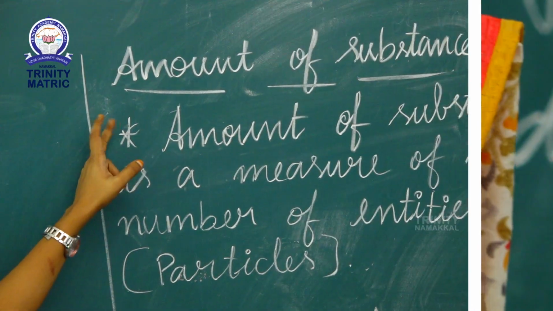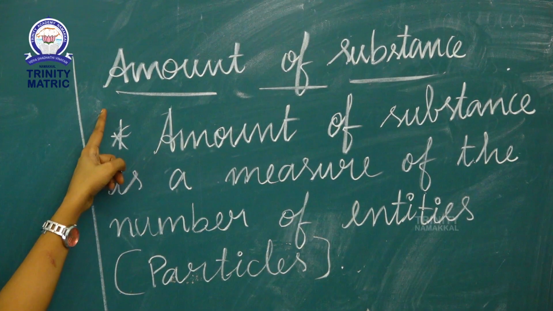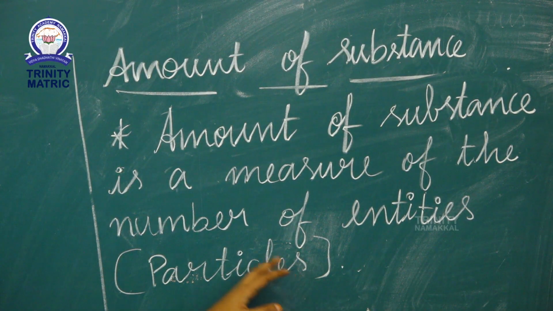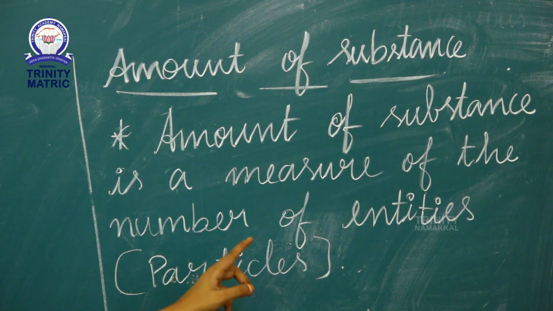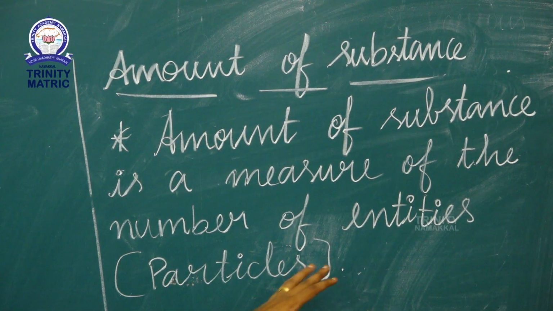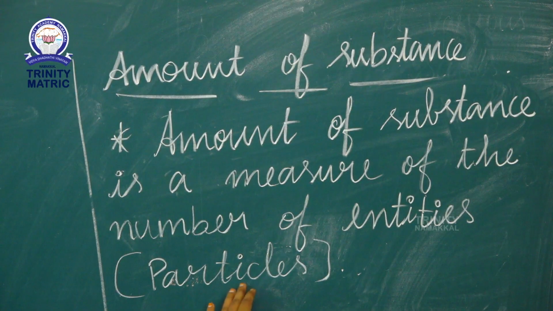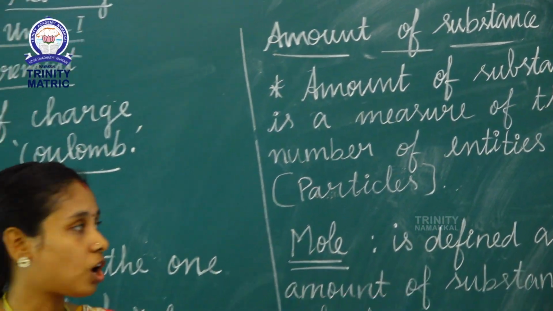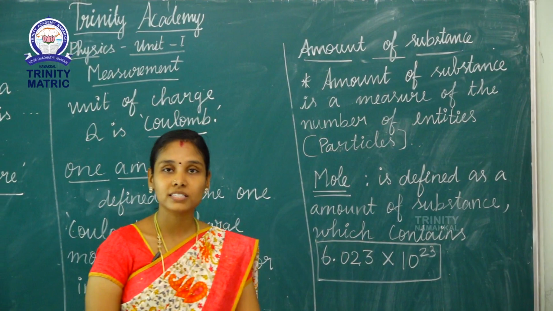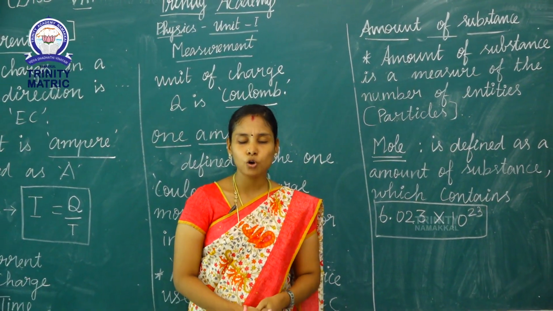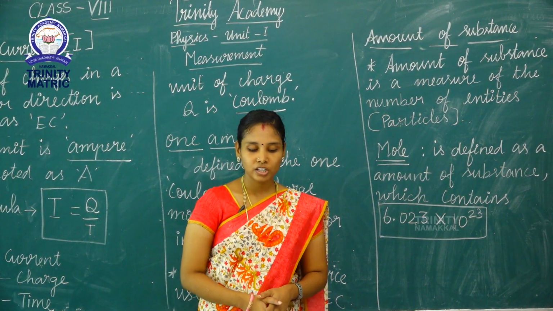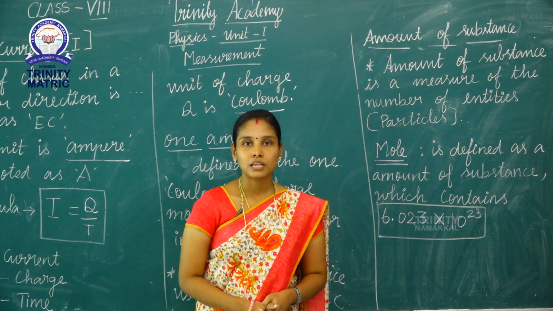The next basic quantity is amount of substance. The amount of substance is a measure of the number of entities. Entities means particles, whether it is atoms, molecules or ions, etc. For example, in carbon dioxide, how much amount of carbon and oxygen are present? That we call the amount of substance.